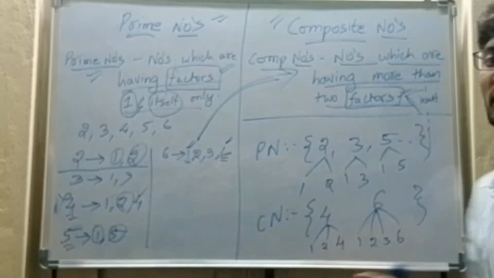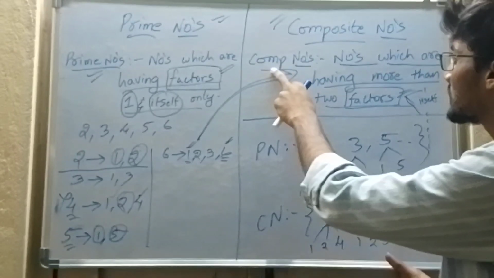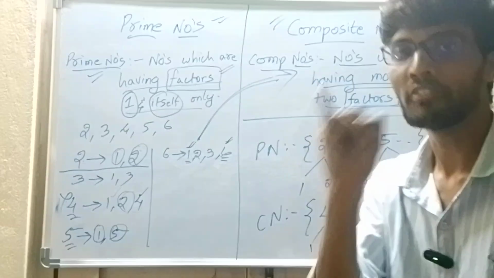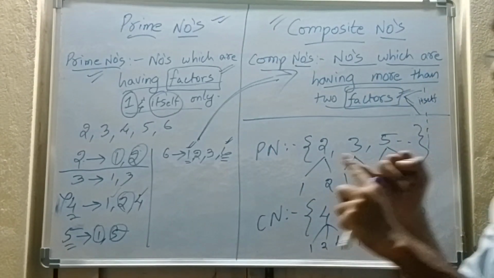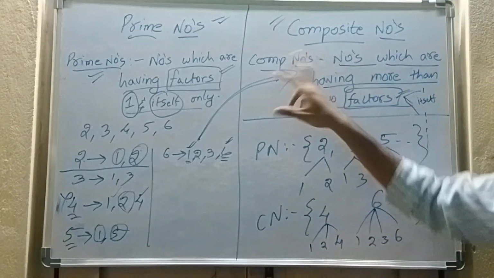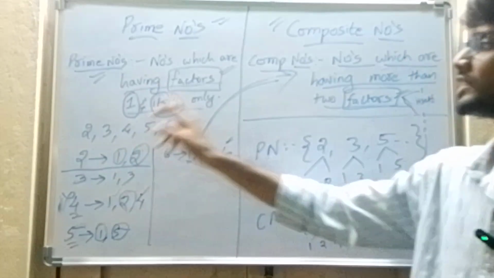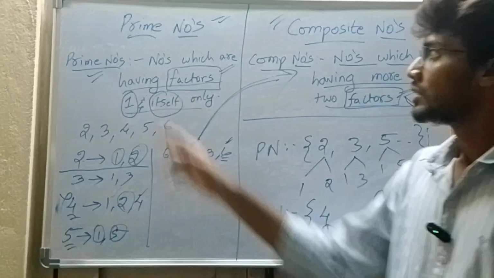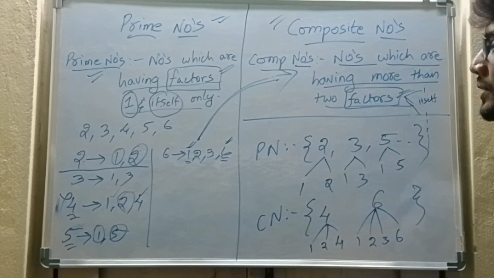Composite number means, close your eyes and just recall what we have taught in the class. Composite numbers are numbers which are having more than 2 factors, apart from 1 and itself. Those numbers are called composite numbers. Prime number means only 1 and itself. So are you all familiar with prime numbers and composite numbers also? So now let's go ahead.